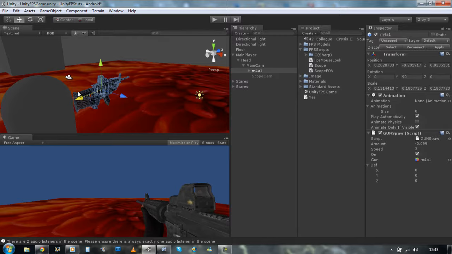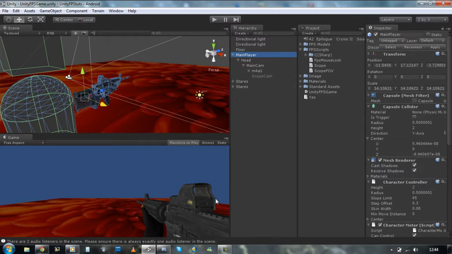That seems to be okay. Just gonna save that off. Let's get started. Open your scope FOV script in develop.